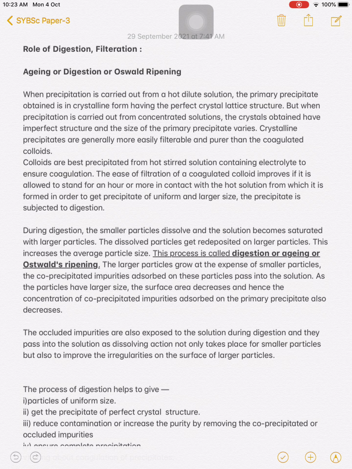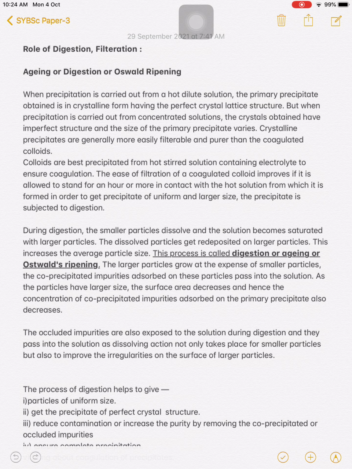During this process, the smaller particles get dissolved, and these dissolved particles get redeposited on the large particles, and therefore this increases the average particle size. This process is known as digestion or aging or Ostwald's ripening. So digestion is nothing but the formation of particles with a large particle size.